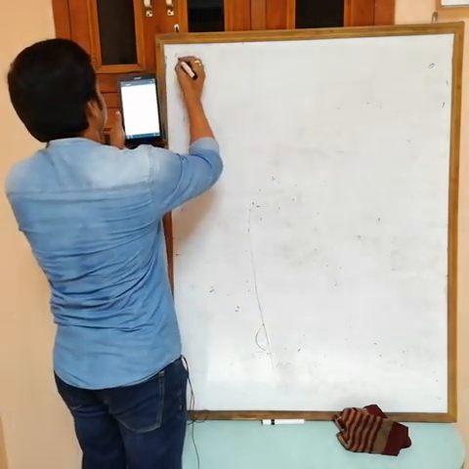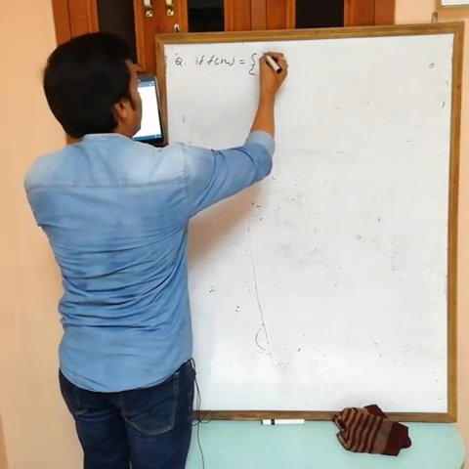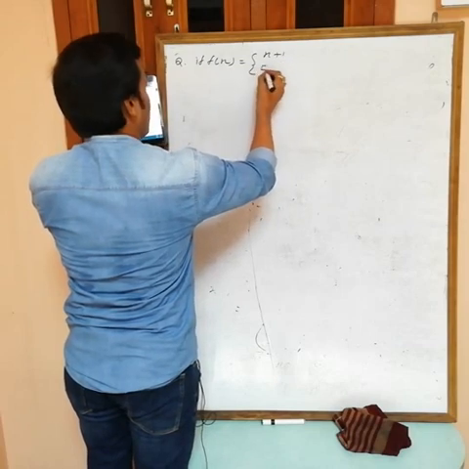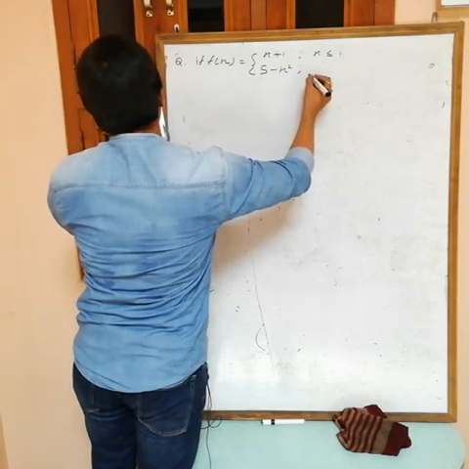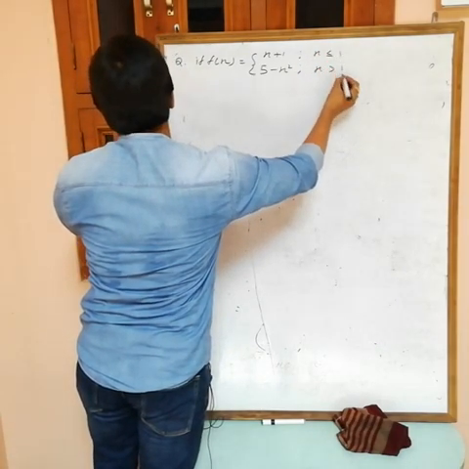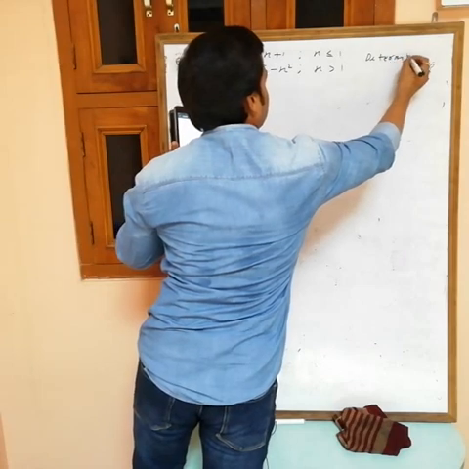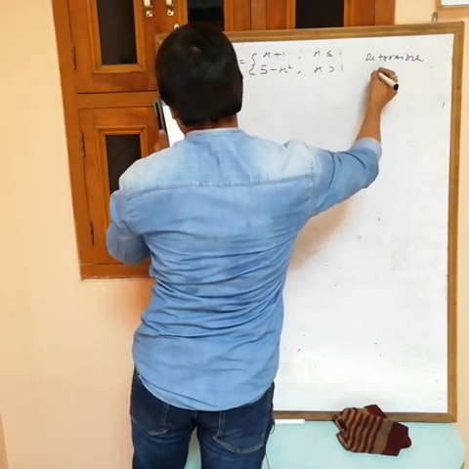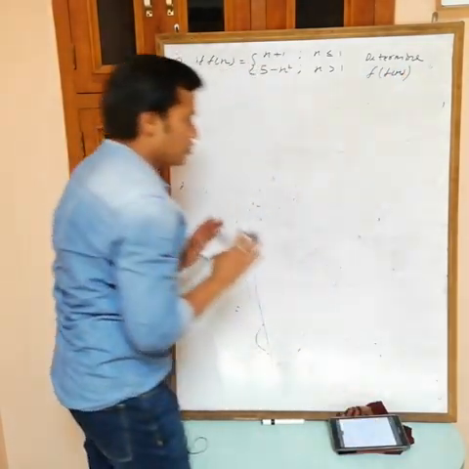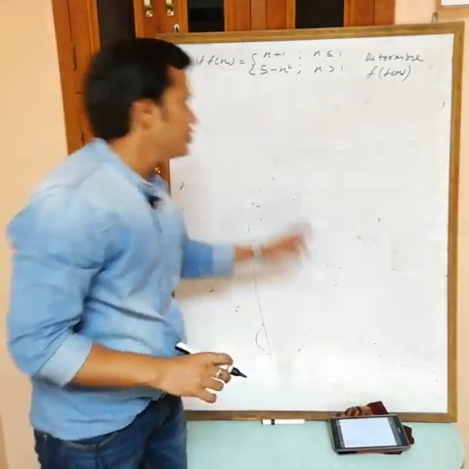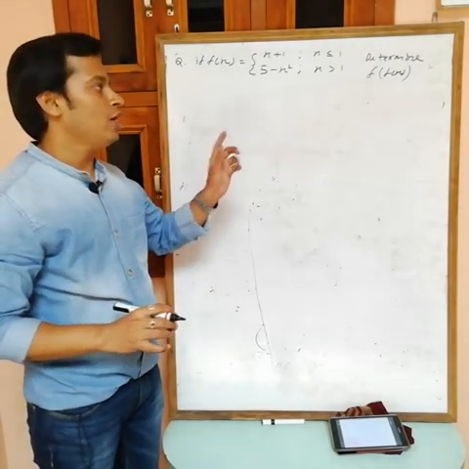Now see, next. If f(x) is equal to x plus 1 for x less than or equal to 1, and 5 minus x square for x greater than 1. Okay. Now determine f of f(x). So I am taking this one as the last question for composite function to find in this way. Now pause and try to find out f of f(x).